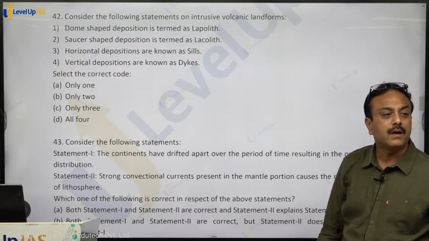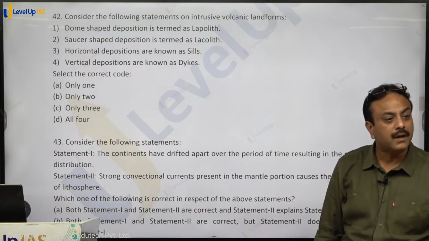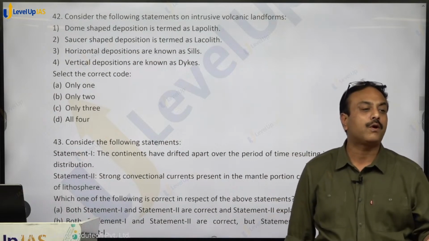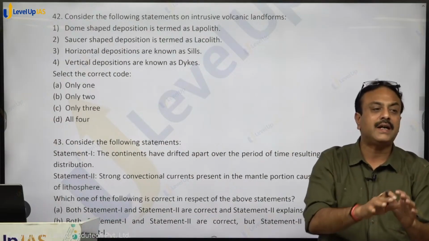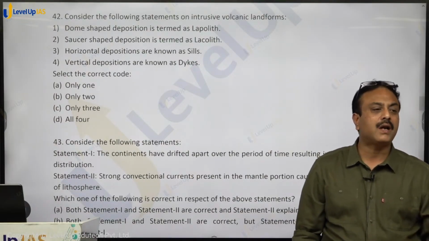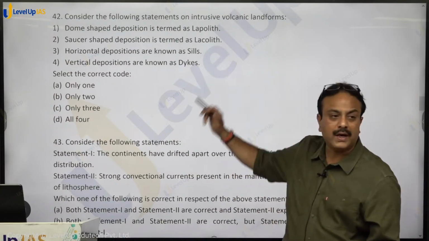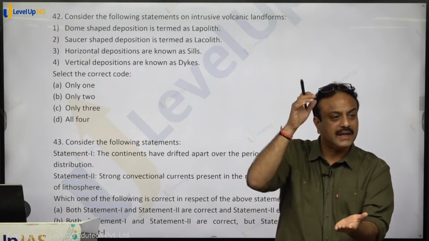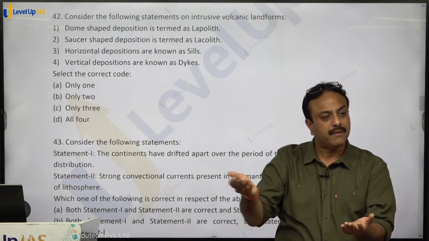So 1 and 2 both will become wrong. Saucer shape, sorry, batholith. Batholith is also dome shaped. Laccolith is also dome shaped. The only difference is that laccolith is from a conduit, from a pipe, and some horizontal deposition taking a dome shape. Batholith is an entire magma chamber dome shape. Right? Batholith, we are unaware about the base. How far is the base? For laccolith, we know it is having a flat base and dome shape. Are you getting that? So the entire magma chamber, batholith, dome shaped, correct. Laccolith also dome shaped with a flat base.